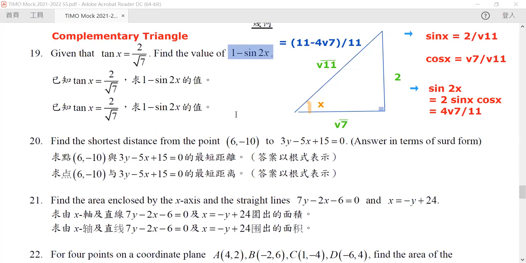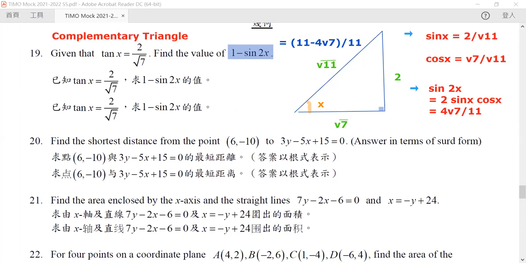Okay. The complementary triangles are here so that you can find out sine and cosine easily. Now, if you do not use this, you can use the identities like sine square x plus cosine square x is equal to 1, and then you can try to convert them into a series of different numbers. This is completely fine. This is completely okay. It's just not that fast. Okay. So now let's go to our next question.